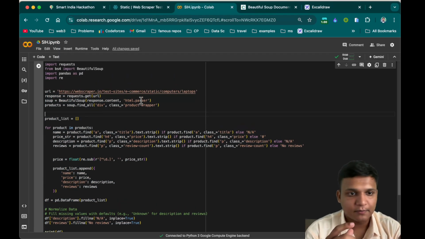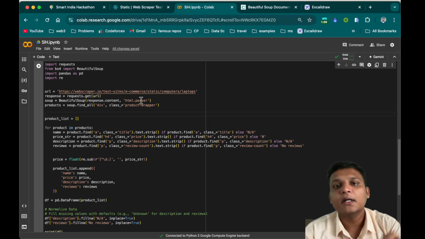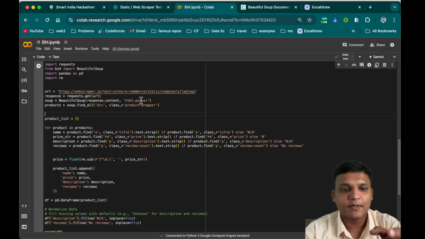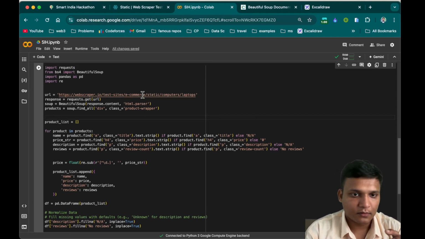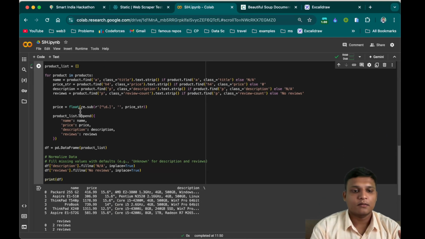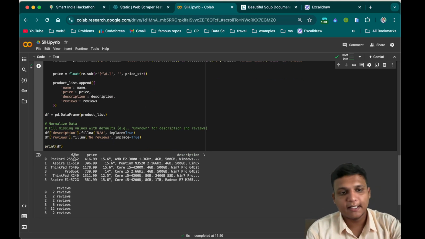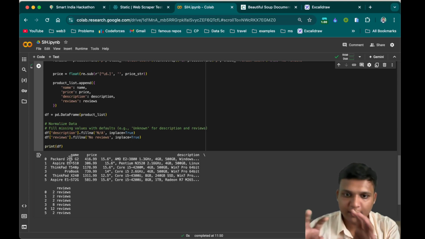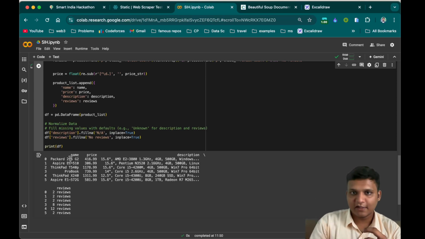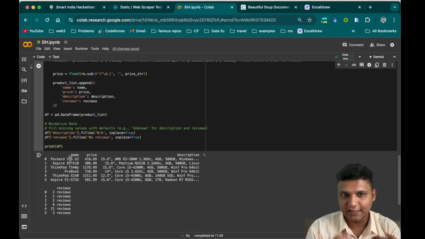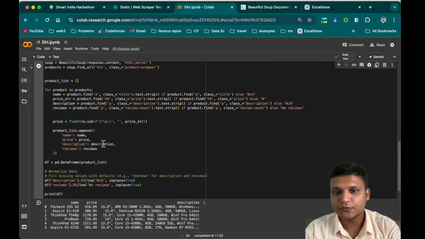Let's go through the same example. What I am doing here is putting the scraped data into a pandas dataset. Let's run this. Yes, now you can see the data is in the proper format: name, price, description, reviews, in table format. So from the table format we can retrieve the data faster and modify it, and any other operation can be done in a faster way, right? That is the use case.